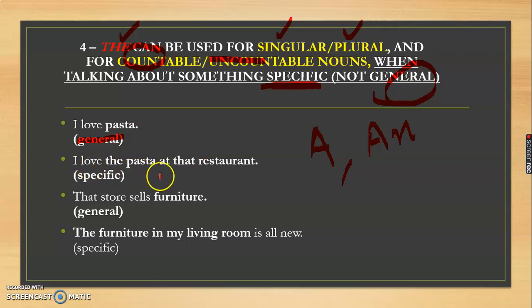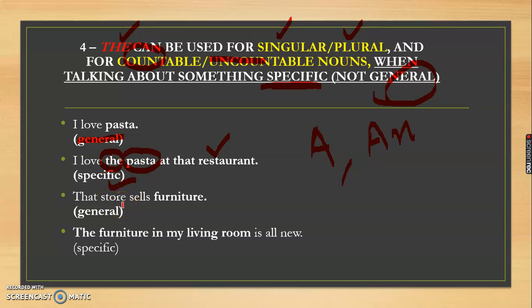But in the second, I am talking about a particular pasta that is available at the restaurant, and that is why 'the' has been used. It is because we are talking about some specific pasta.